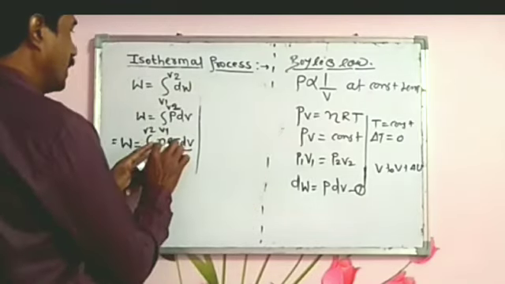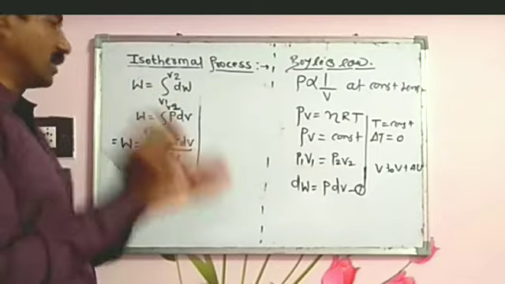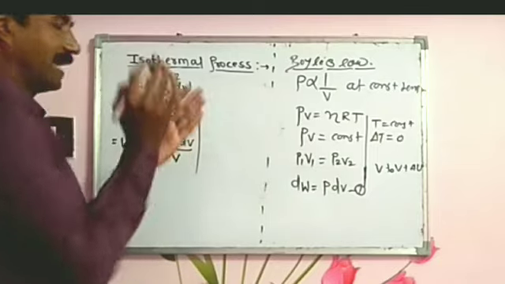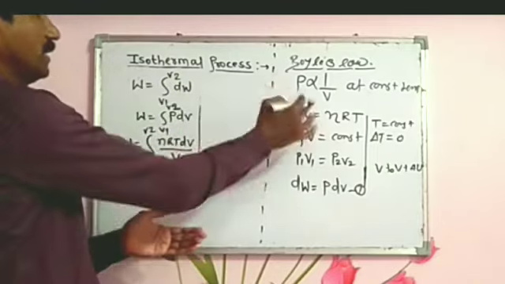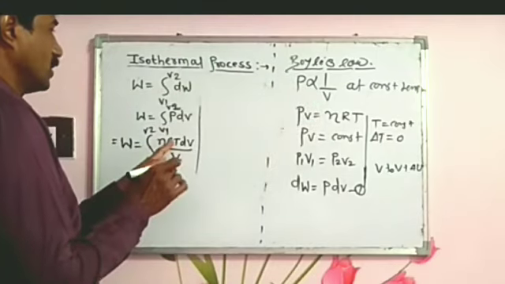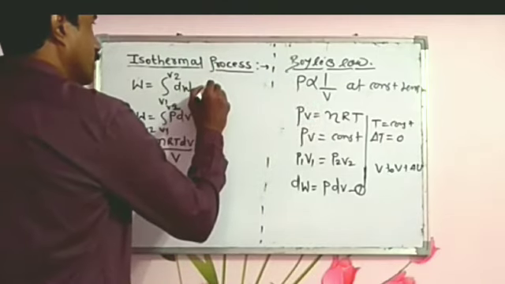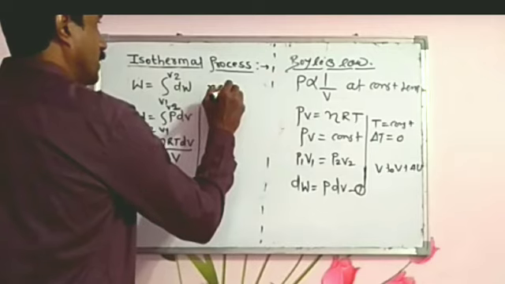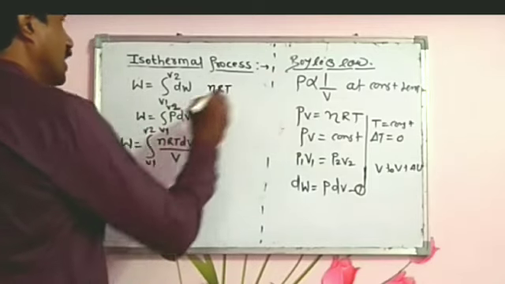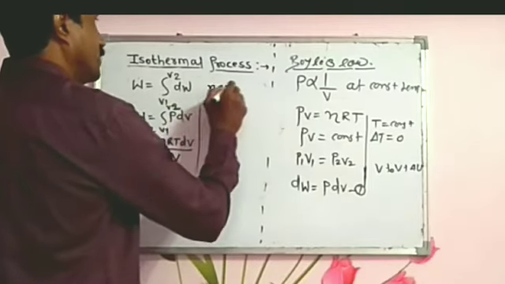Here n is the number of moles, a constant, R is the gas constant, and T always remains constant. So this nRT term is taken outside the integration.